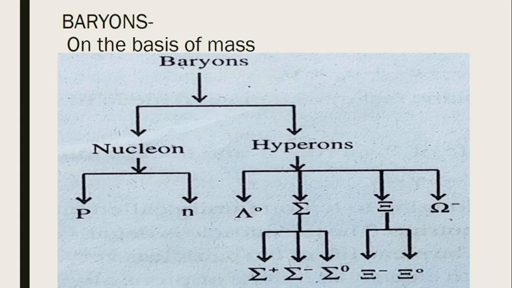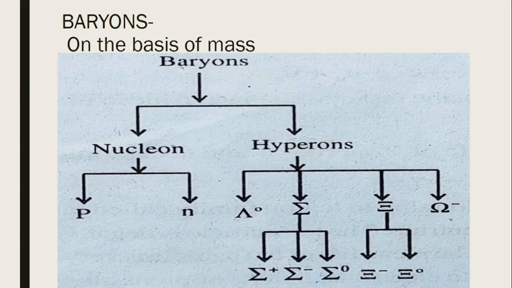And the next family is psi, also known as cascade hyperons. There are two types of cascade hyperons, psi minus and psi 0. And the last hyperon is omega with charge minus, that is omega minus hyperon. So that forms the hyperons family.